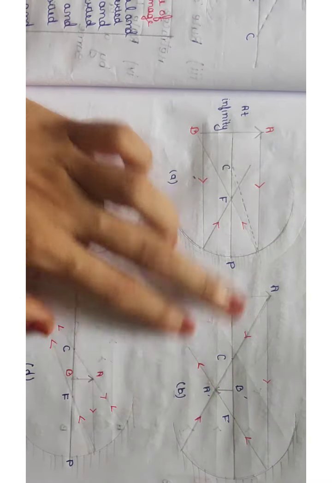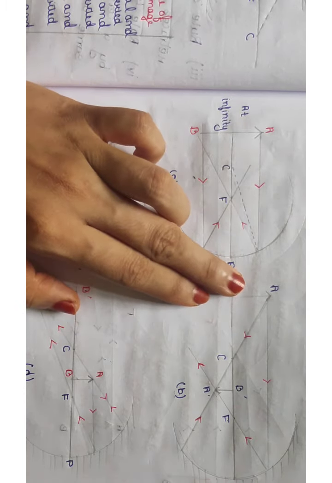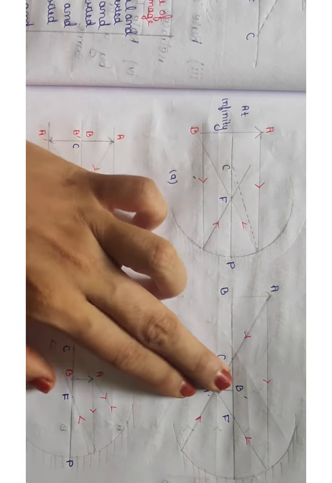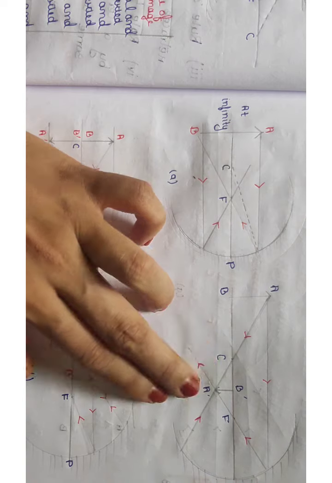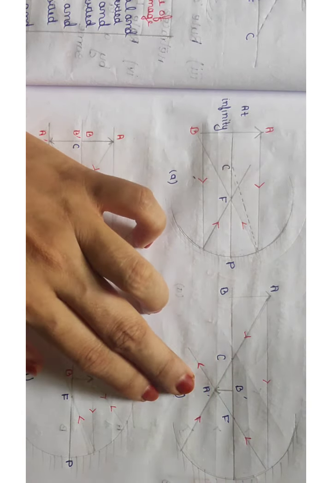So in this case what we have got is that when the object position is beyond the center of curvature, then the image will be formed between the focus and center of curvature, and the image will be diminished and real and inverted.